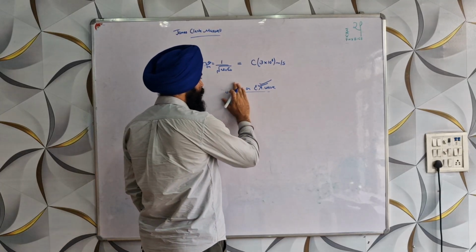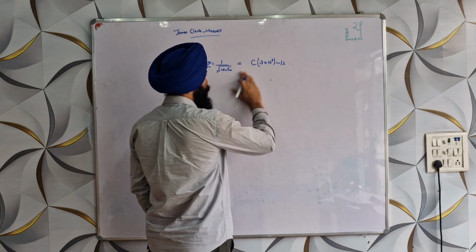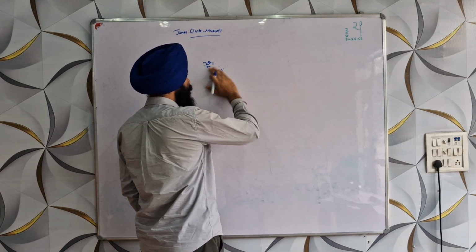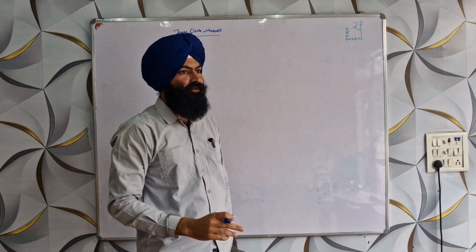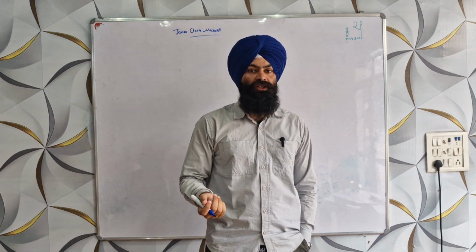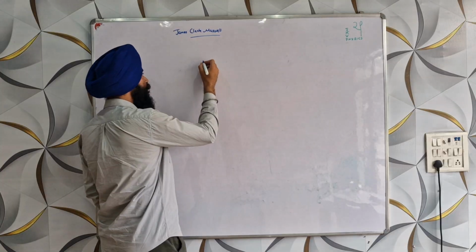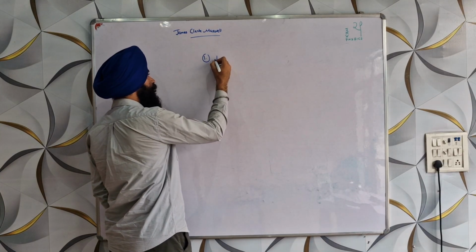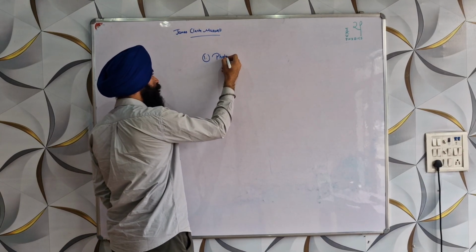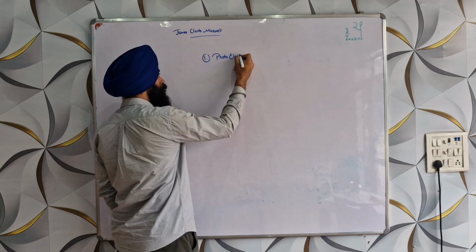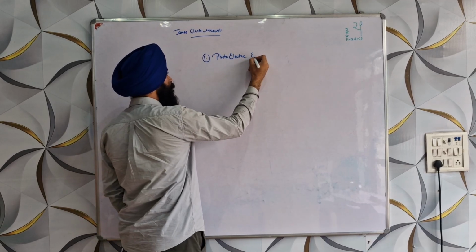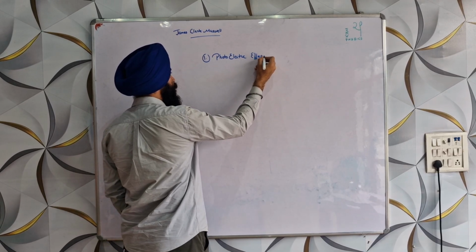Now, when did the actual problem come? There were light experiments which could not be explained by wave theory. First was the photoelectric effect.